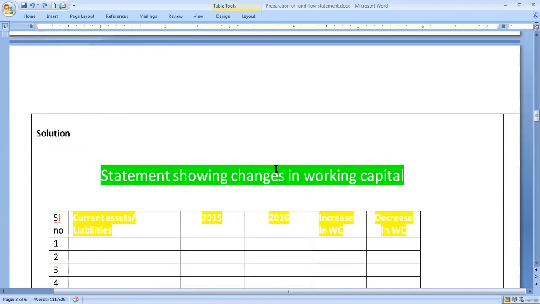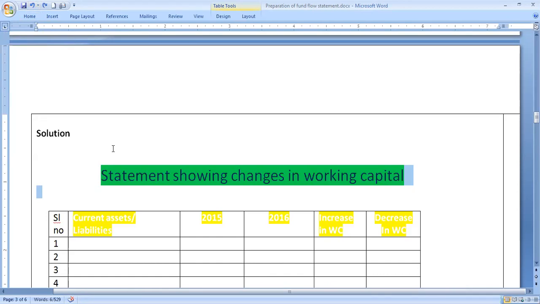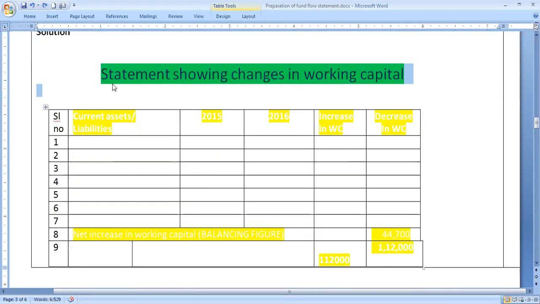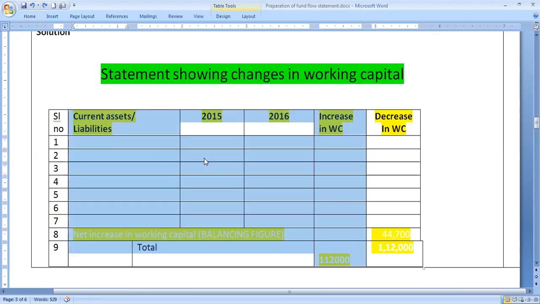So as I mentioned earlier, what are the stages to be followed for preparation of this fund flow statement. Stage number 1, which I have mentioned earlier, is preparation of schedule of changes in working capital, or statement showing changes in working capital. It has some columns like serial number.